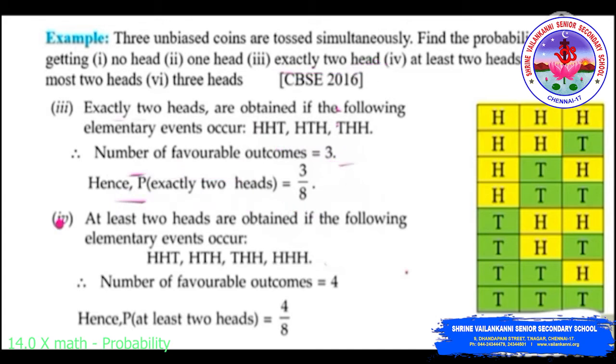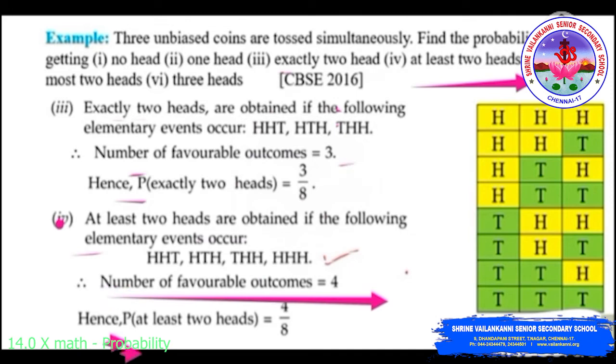Fourth one, the probability of getting at least 2 heads. At least means greater than or equal to 2 heads. The only possible elementary events are HHT, HTH, THH and HHH, that is 2 heads or more than 2 heads. The number of favorable outcomes is 4. So the probability of getting at least 2 heads will be 4 by 8.